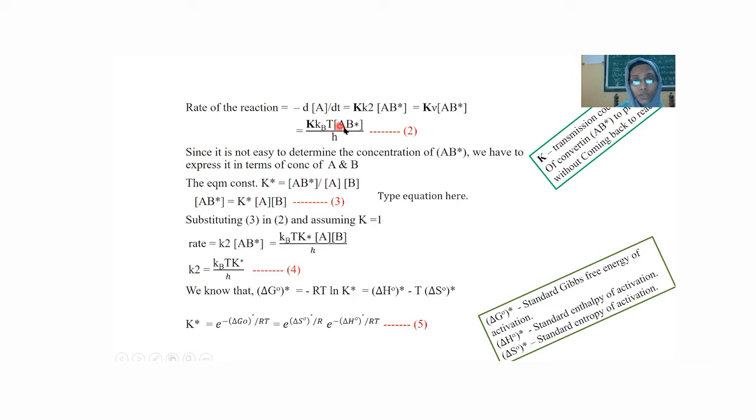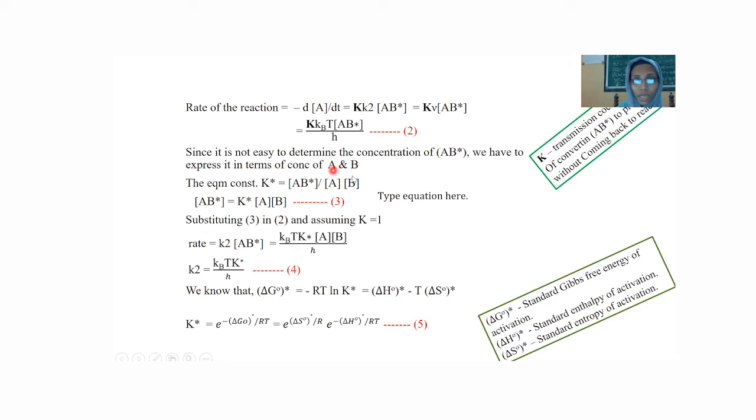So we know that the activated complex is a high energy species. As it is formed, it is converted either into product or into the reactant. So it is not easy to determine the concentration of the AB star. So we have to express the concentration of AB star in terms of the concentration of the reactants A and B. It is known to us because we take A and B with a certain concentration.